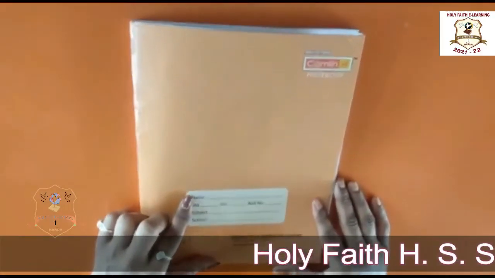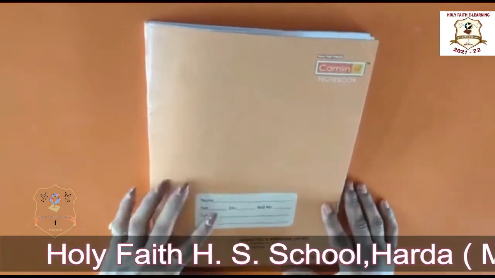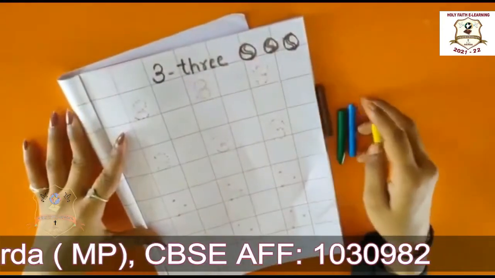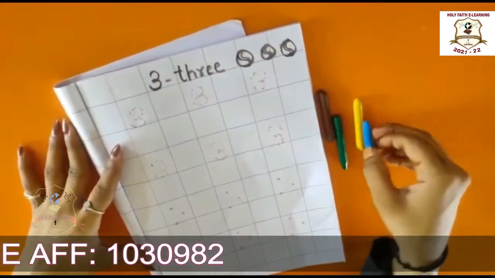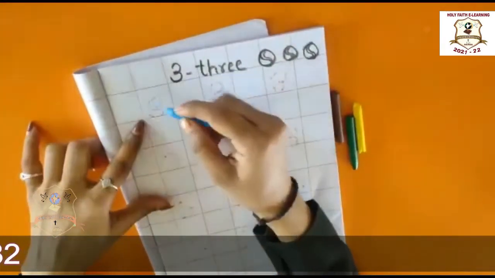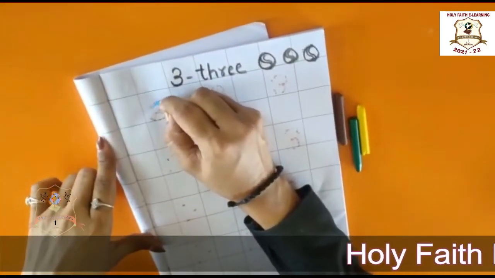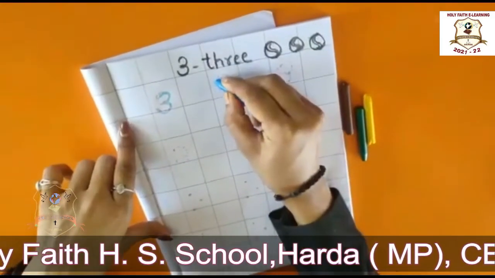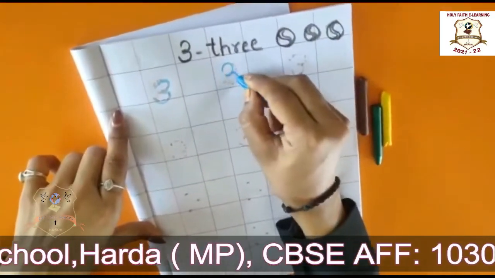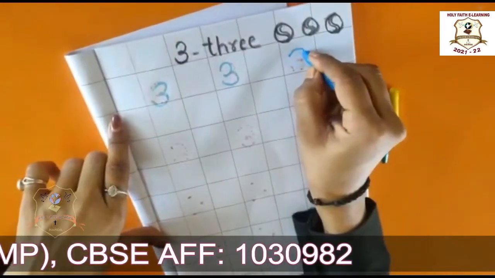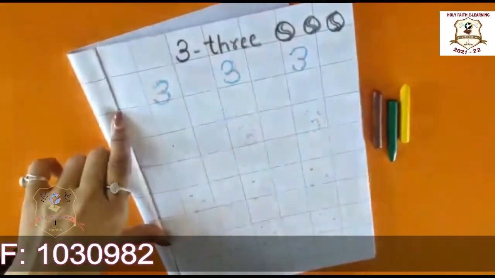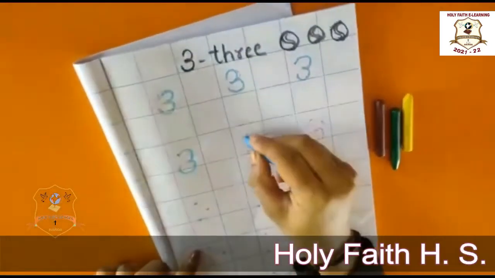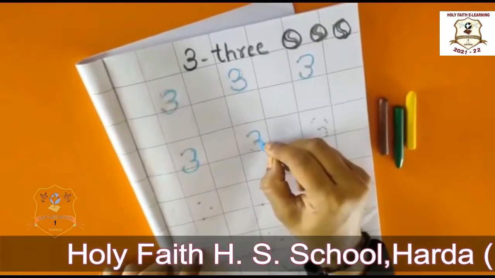This is your maths copy. 1-inch box maths copy. Okay. Now look at here. How to write 3. Number 3. Firstly, we trace the dots like this. Firstly, make curve. Then again curve. Then one more curve. 3. Number 3.